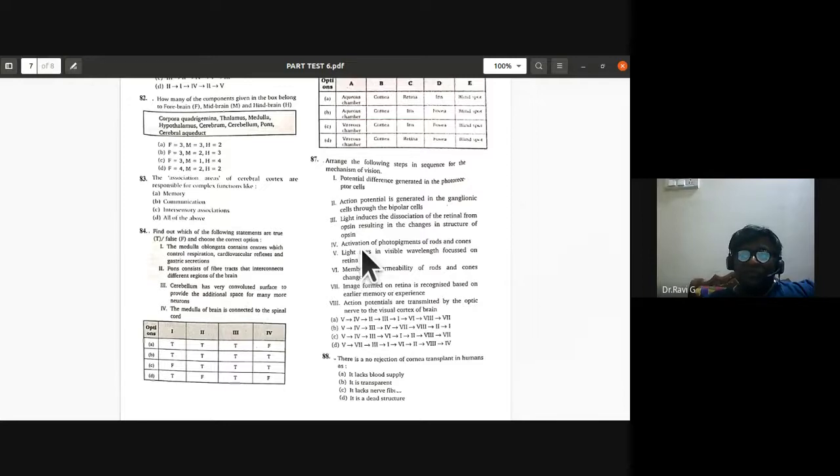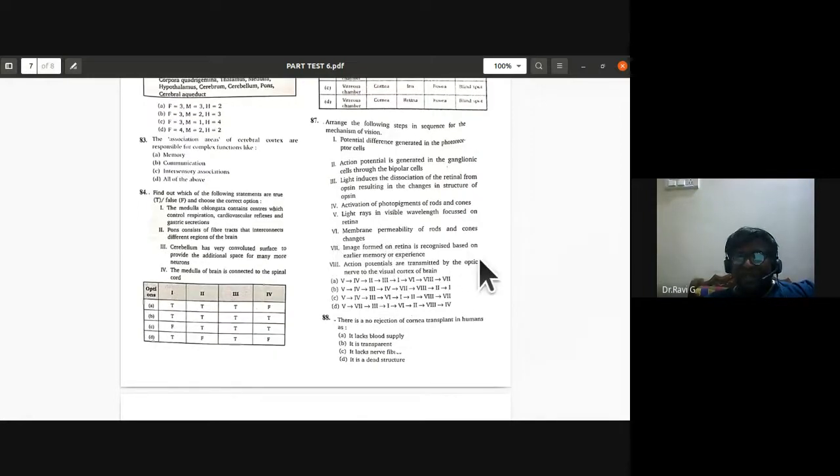So 5, 4, 3. Light induces the dissociation of the retinal from opsin, resulting in changes in the opsin. So 5, 4, 3, 6. That is, membrane permeability of rods and cones changes. So 5, 4, 3, 6, and then 1, potential difference generated in the photoreceptor cells. So 5, 4, 3, 6, 1, 2, 7. This is the correct sequence. C is the answer for the 87th.